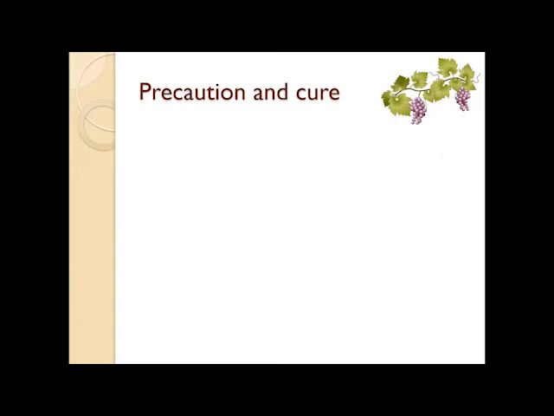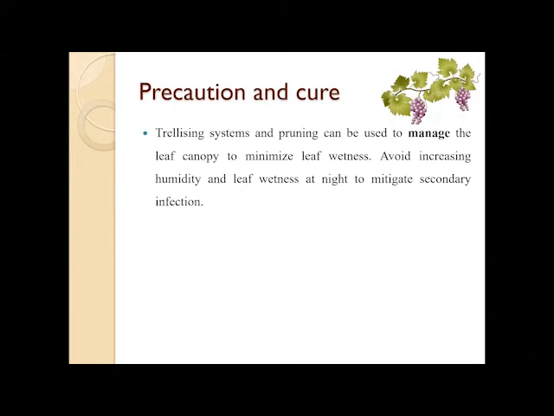Let's see certain precautionary measures and cure. One of the precautionary measures is that trellising systems and pruning can be used to manage the leaf canopy to minimize leaf wetness. Avoid increasing humidity and leaf wetness at night to mitigate secondary infection.